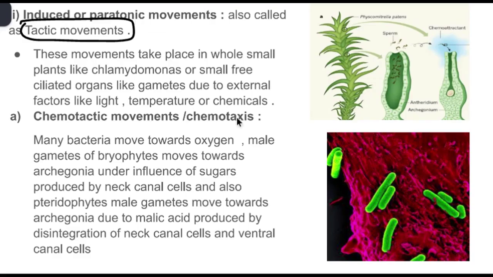These movements take place in whole small parts like Chlamydomonas or small free parts like gametes due to external factors like light, temperature and chemicals. Don't forget, autonomous happen automatically, that is, internal factors are causing them to respond, whereas induced means they are wantedly made to perform. So that is where they are induced externally.